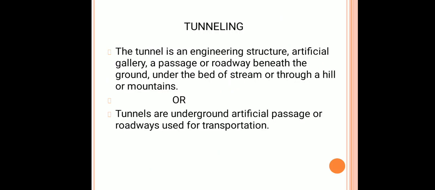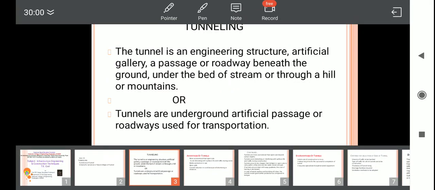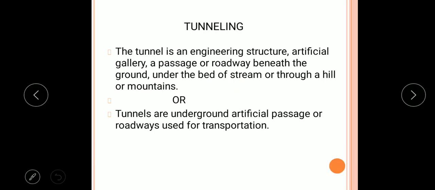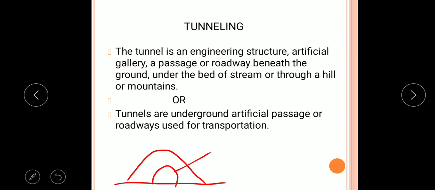In simple words, we can define the tunnel as underground artificial passage or roadways used for transportation. So, suppose this is a mountain, and through this mountain we have to construct a tunnel. So, it is an underground passage, this is a tunnel.